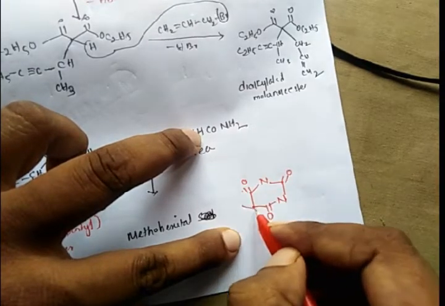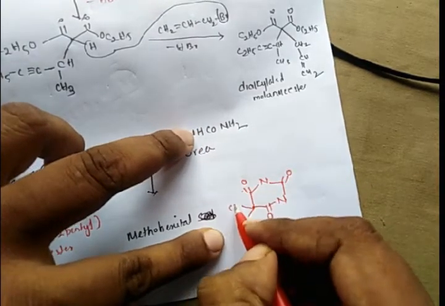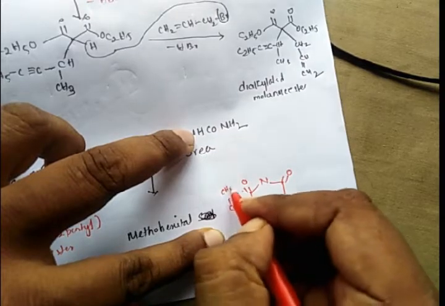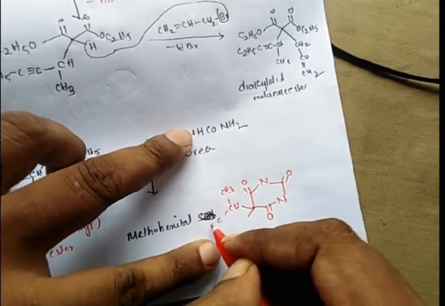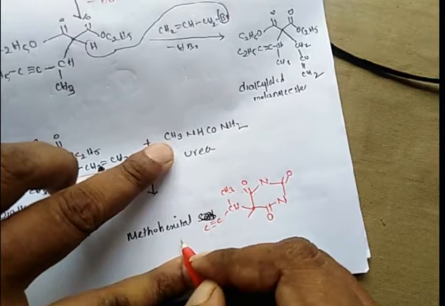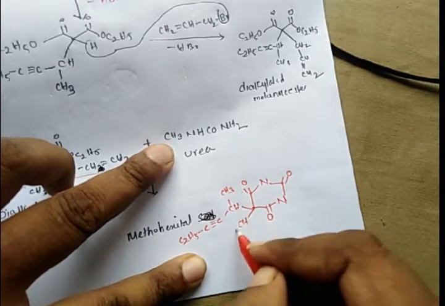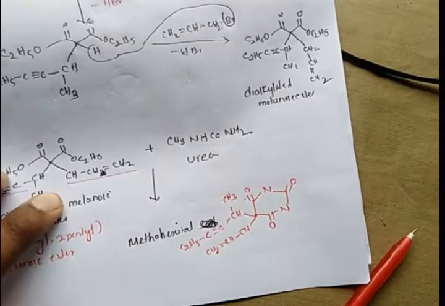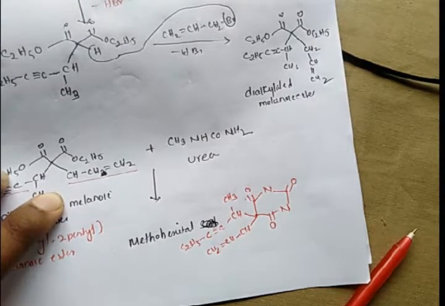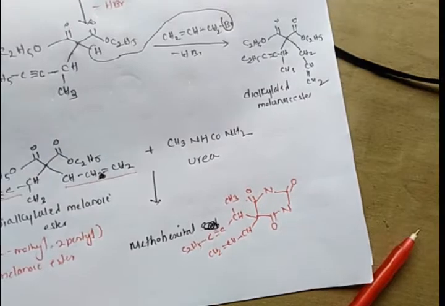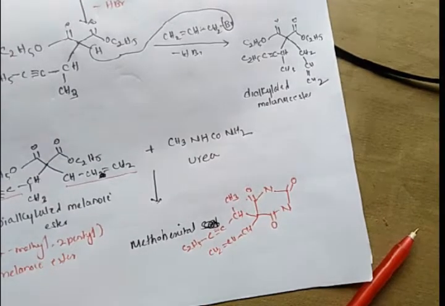Here we have to add CH3 C triple bond C2H5. Another alkyl group, CH. This is the structure of methohexital. So this is the way of synthesis of methohexital.